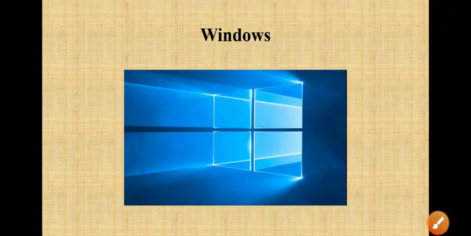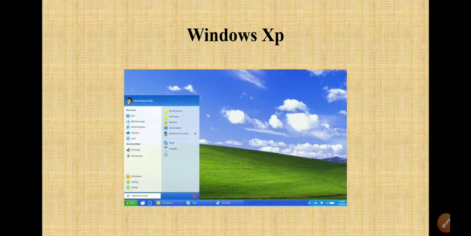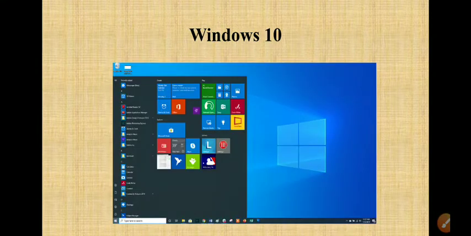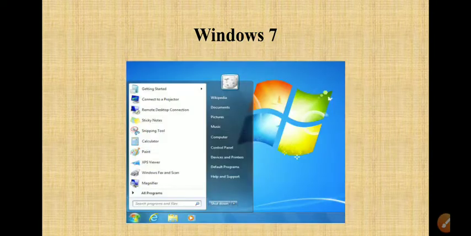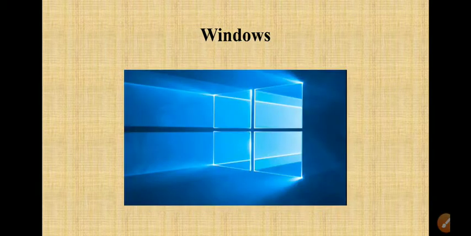Just pay attention. See, this is Windows and how colorful it is in blue. You can see how Windows 8 was, not that much colorful, but after that see Windows XP, Windows 7, Windows 8, and Windows 10. See how colorful it is and how many pictures you can set as your desktop background.